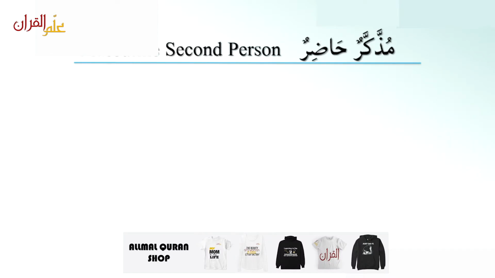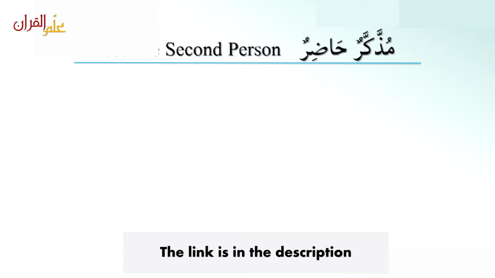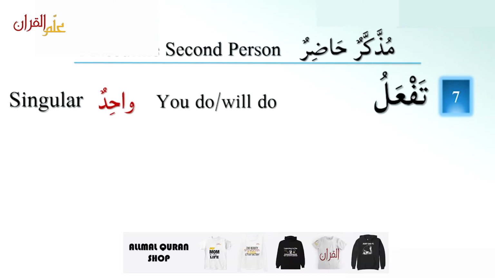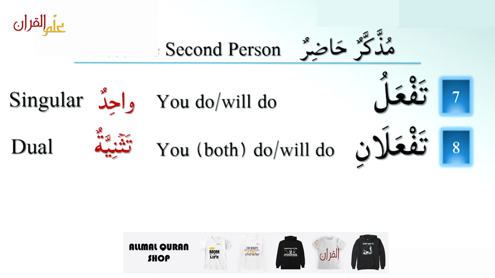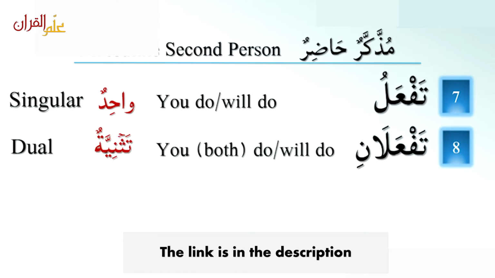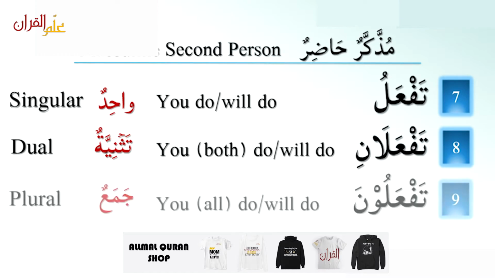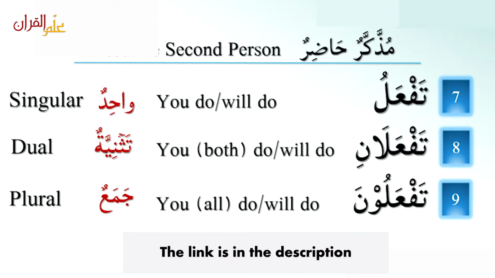مذكر حاضر, masculine second person. The person you are speaking to is male. تفعل, you do or you will do, is واحد, one person. تفعلان, you both do or you both will do, is تثنية, two persons. تفعلون, you all do or you all will do, is جمع, more than two persons.